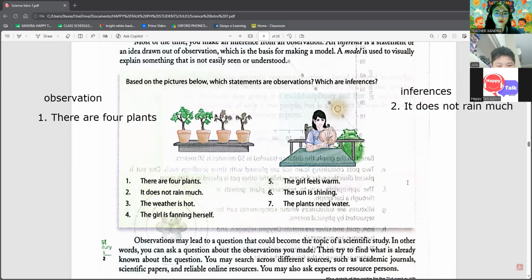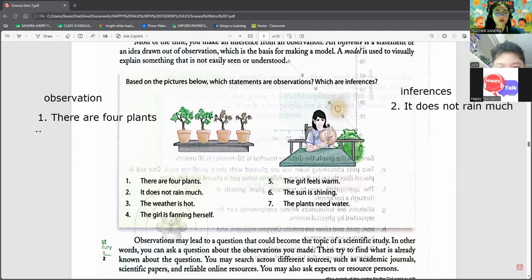The weather is hot is inference again. The weather is hot. Wait. I thought this one was its row. This one is its row. I did not know. It's just a bunch of scrambled. Sorry. Like I was saying, the weather is hot is observation.